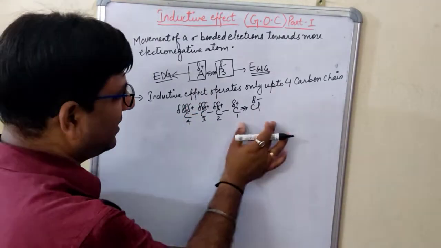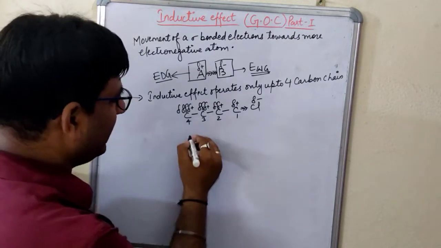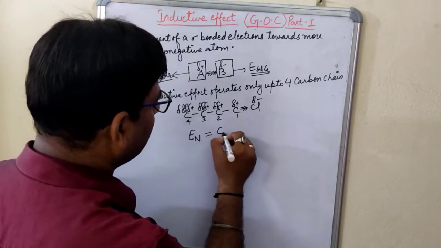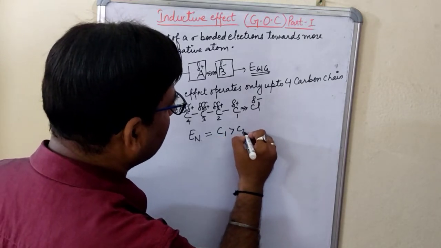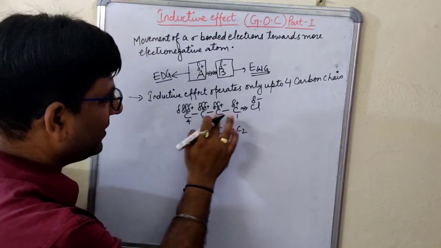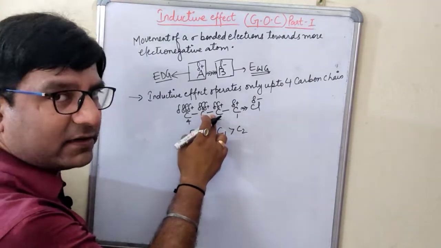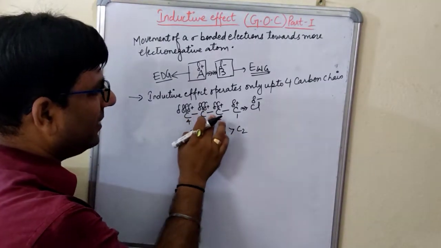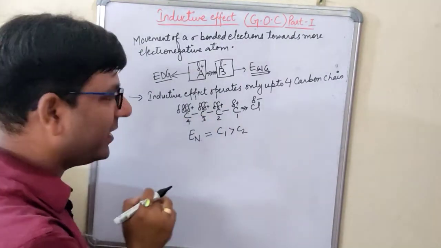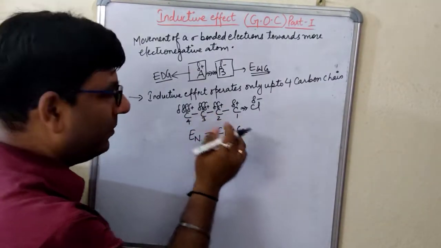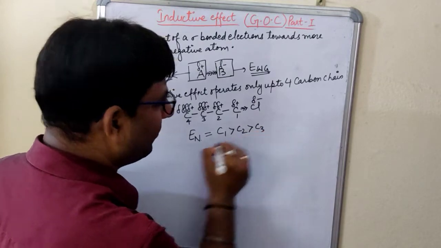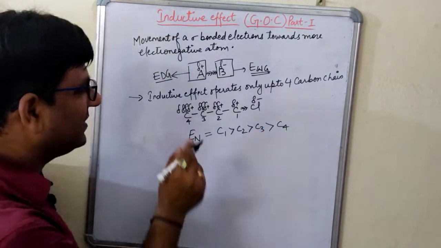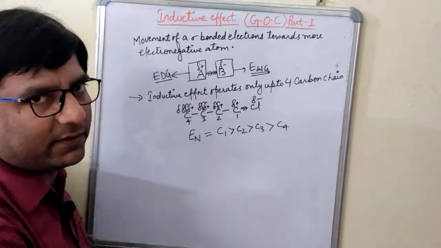So by observing this, I can arrange the electronegativity: C1 is more electronegative than C2 because it is pulling the electrons from C2, right? So C1 is more than C2. Now again C2 and C3: between C2 and C3, which is more electronegative? C2 is more than C3. Again comes C4, meaning C4 is the least electronegative.